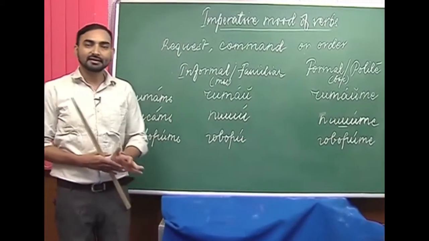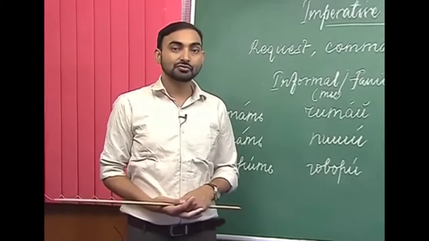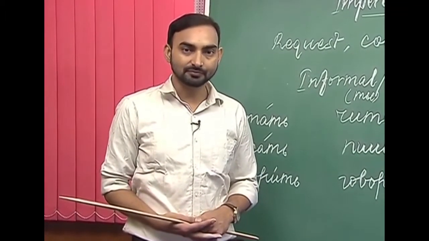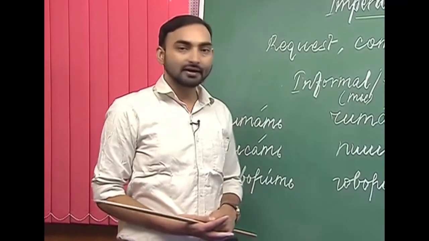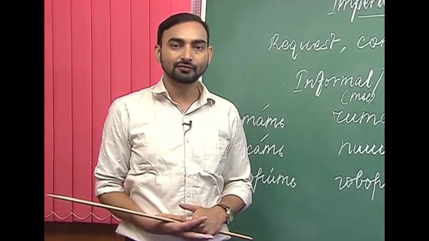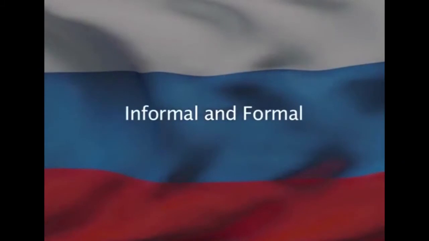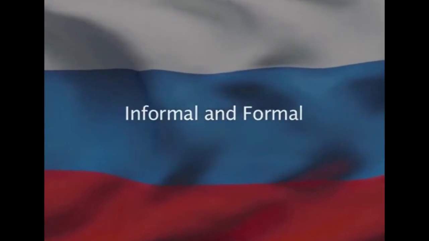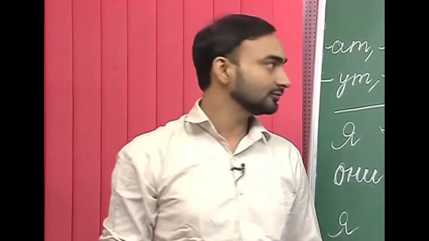So now there are certain rules we use to derive the imperative mood forms of a verb. So let's discuss what are those rules and how we form the imperative mood of a verb. Let us find out the rules that we follow to form the informal or familiar or formal or polite form of imperative mood of a verb. So, how do we derive these two forms from a verb? We have certain rules that we need to follow while doing that.